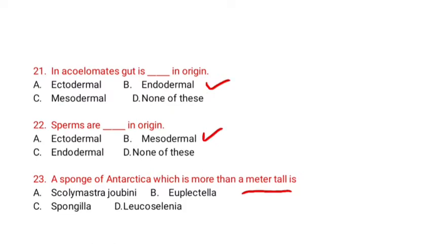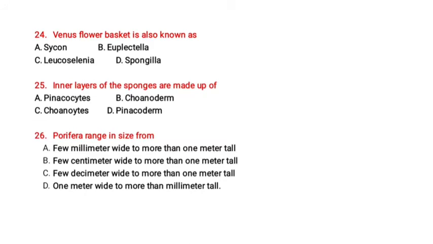Euplectella, Spongilla, Leucoselenia. Option A is correct. Venus flower basket is also known as cycone, Euplectella, Leucoselenia sponges. Option B is correct. Inner layers of sponges are made up of option A pinacocyte, coanoderm, coanocyte, pinacoderm. Option C is correct. Porifera range in size from few millimeter wide to more than 1 meter tall.